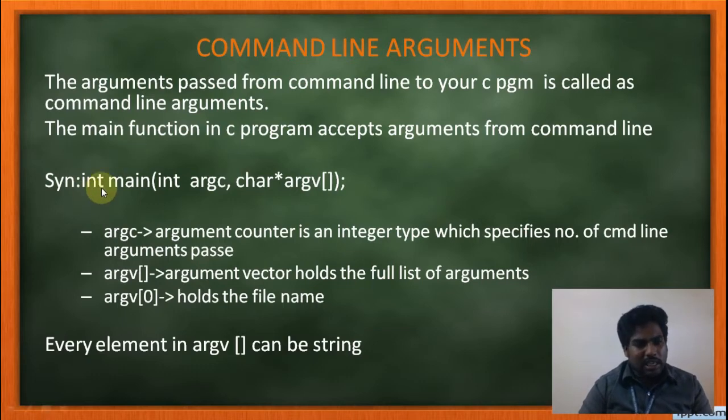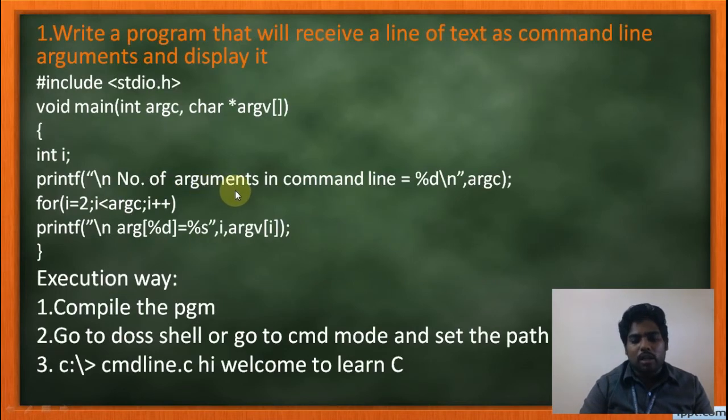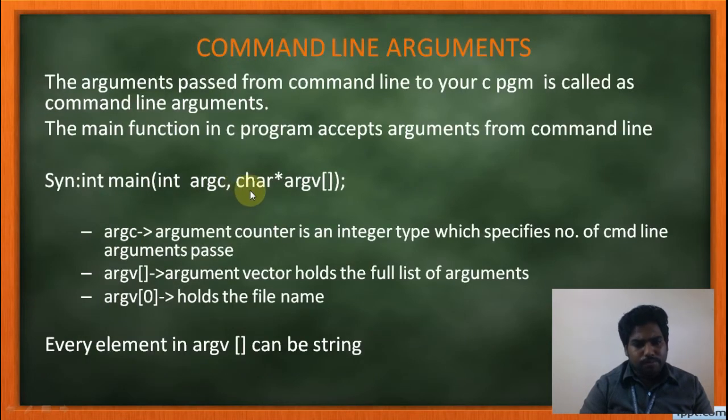See the syntax here: int main, or you can use void main also. Inside the main, you can pass two things. One is an integer, another one is a string character array. Okay, what is this? char star, then the array symbol also there. It is called an array of pointers. In the second unit, I taught you about array of pointers. This is the array of pointers.